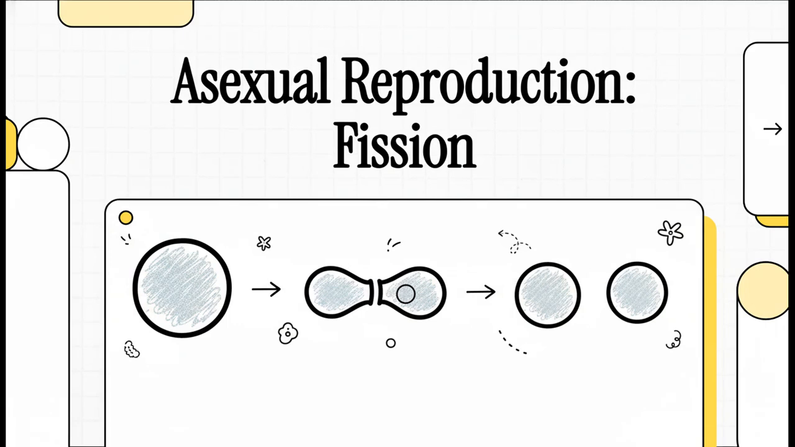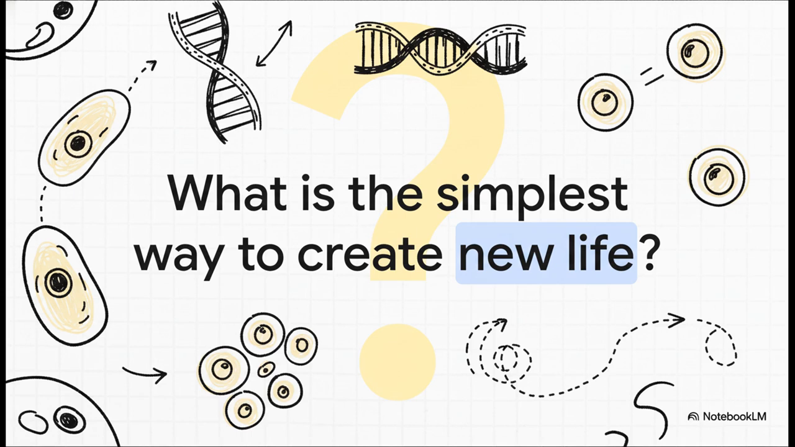Hello, students! Today, we are going to learn about a very interesting topic in biology, how some of the simplest living organisms reproduce. We will be looking at asexual reproduction, and we'll start with a method called fission. So, before we begin, let's think about a question. What could be the most simple way to create new life? Imagine an organism. What is the easiest way it can make a new one?